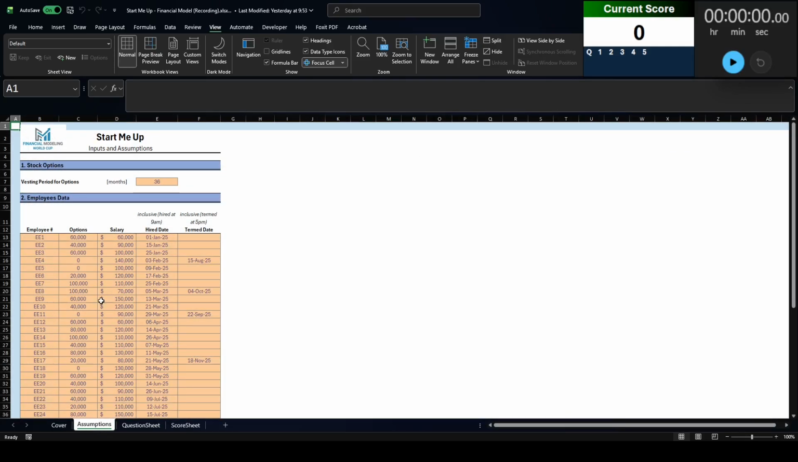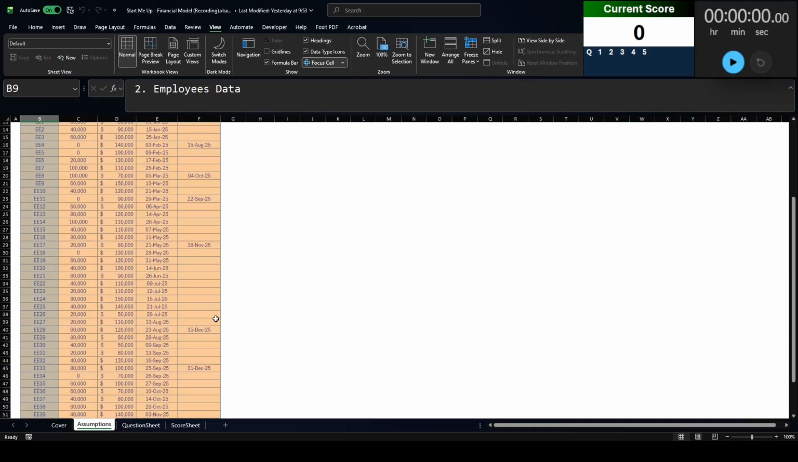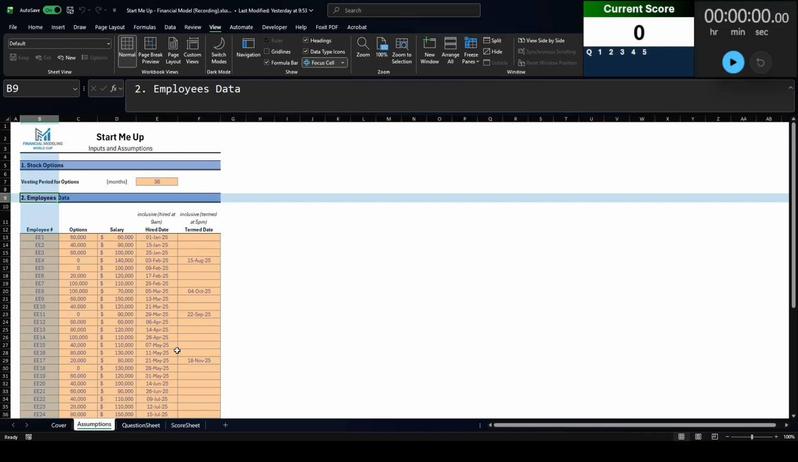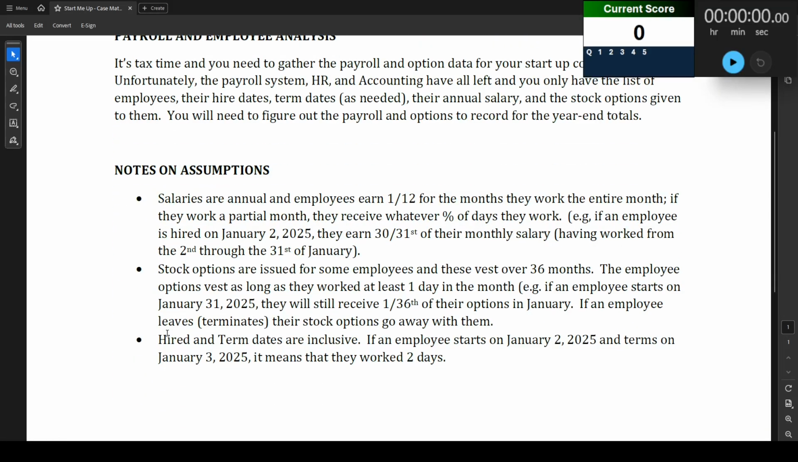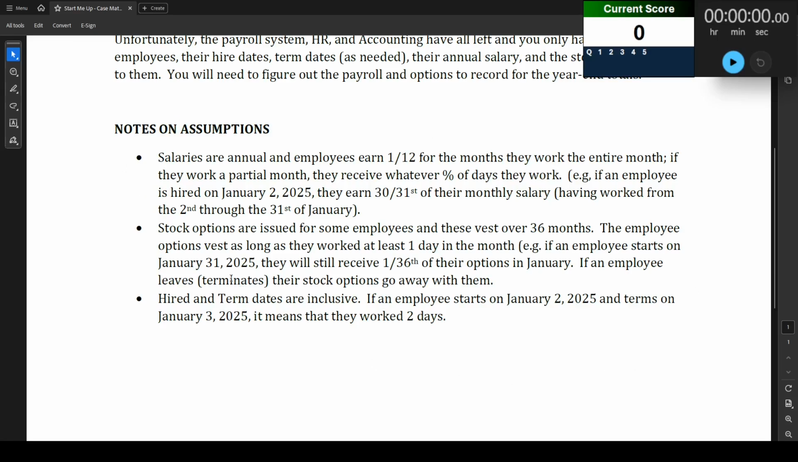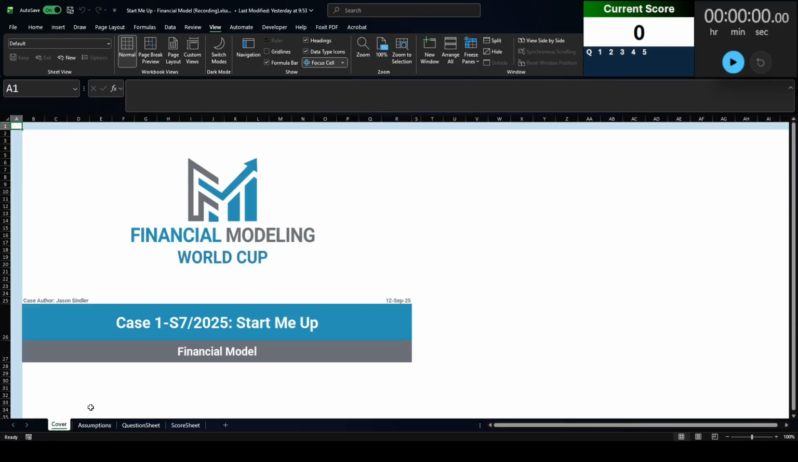On the Assumptions tab here, we have the information about stock options and all of the employee data that was mentioned in that case file. Now, you may see me alt-tabbing back and forth. I might go back and refer to this file because there's more information down here. I'm not going to read it out loud now, but I might have to come back to it as I'm trying to solve the case. So, with that being said, let's go ahead and see if I can get a complete solve within my target of 10 minutes. And here we go.